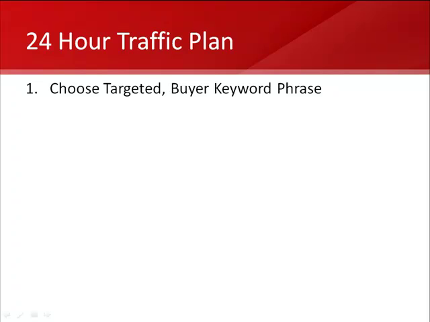You just type in the root domain name. So for example, if you are a business in Tulsa, Oklahoma, you might say Tulsa chiropractors, and see what kind of keyword options come up that way. That's the first step, because once you have this keyword, this is the keyword that you're going to target in this 24-hour plan, and you want it to be a keyword that has some search volume.